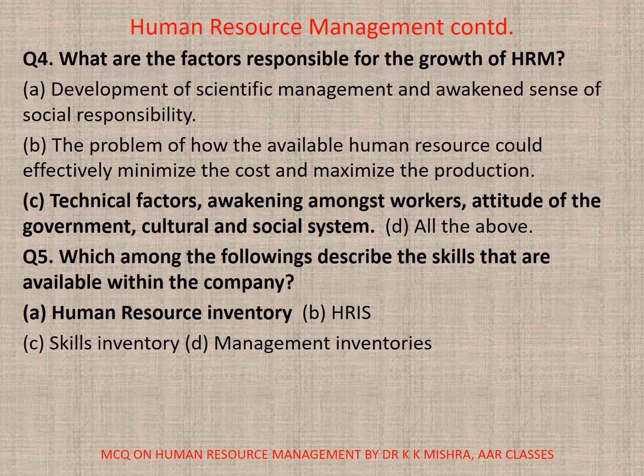A. Development of scientific management and awakened sense of social responsibility. B. The problem of how the available human resource could effectively minimize the cost and maximize the production. C. Technical factors, awakening amongst workers, attitude of the government, cultural and social system, or all. So the correct option is C.